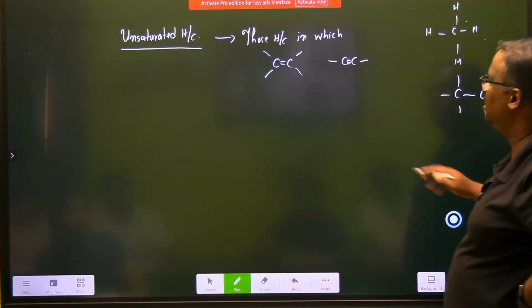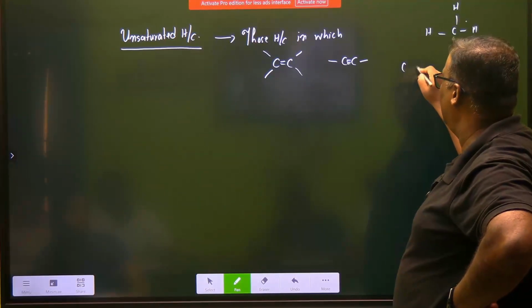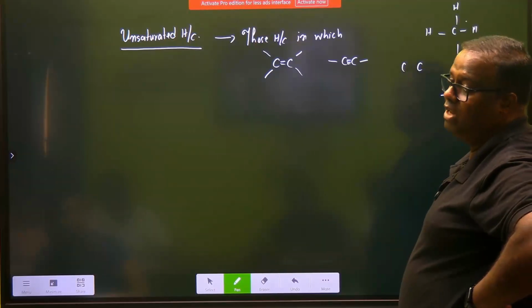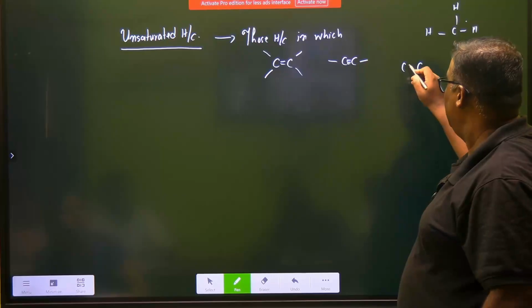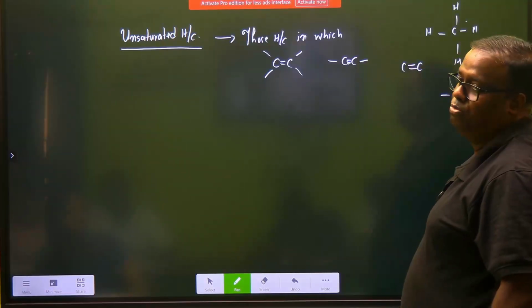Right now, my scenario is different. I have got 2 carbon atoms. How many valencies per head? 4. 4 per head. They said, out of 4, let us satisfy 2 between ourselves.